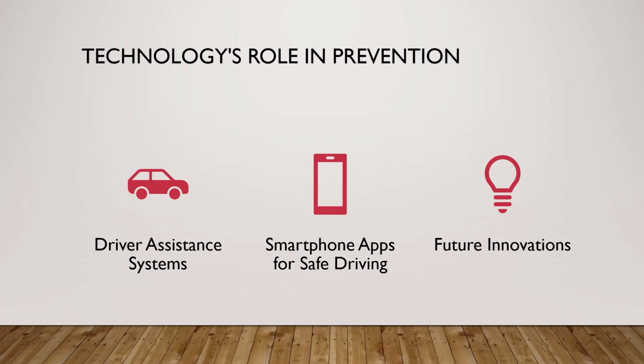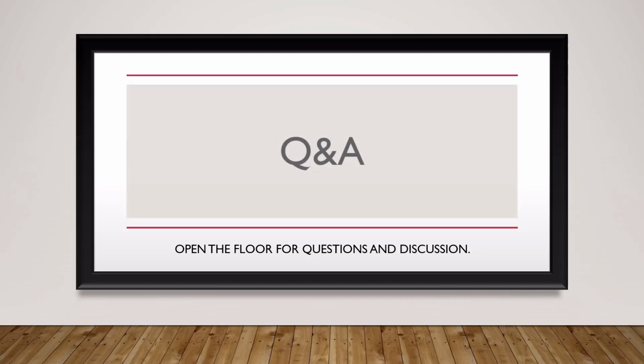Regulatory compliance. Many regions have enacted laws and regulations against distracted driving. Compliance with these regulations is vital for individuals and organizations to avoid legal consequences. Educational and awareness opportunities. Distracted driving prevention initiatives provide educational and awareness opportunities. They raise awareness about the dangers of distracted driving and promote responsible behavior on the road.